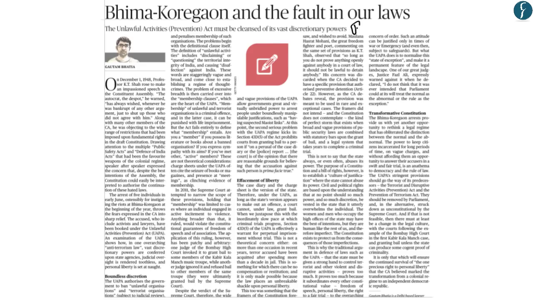Now we have taken the lead editorial from page 10. Now what we'll do with regards to this editorial is understand the crux with regards to the Unlawful Activities Prevention Act. However, we will not go into the political aspects that have been highlighted in this article on the Bhima Koregaon issue. So now let us understand about the Unlawful Activities Prevention Act.